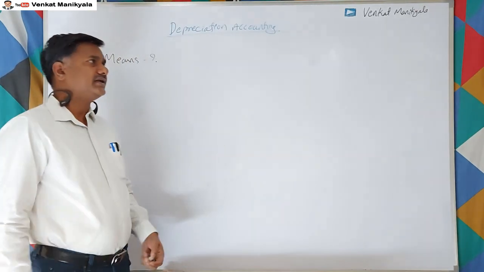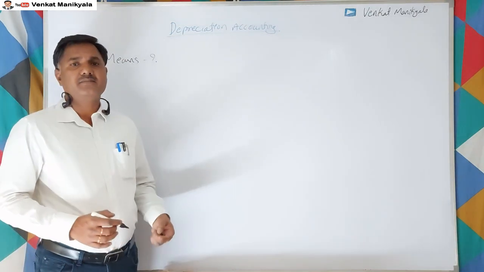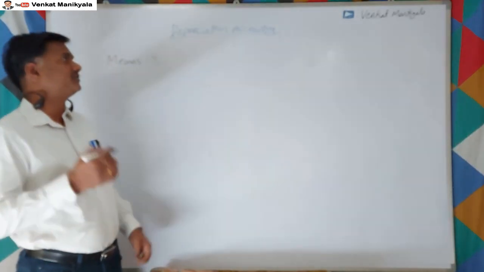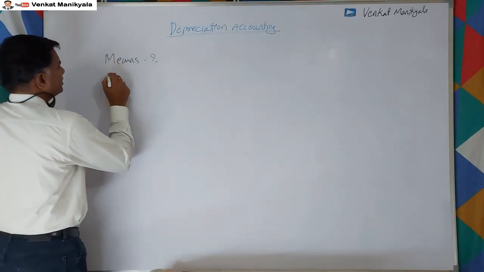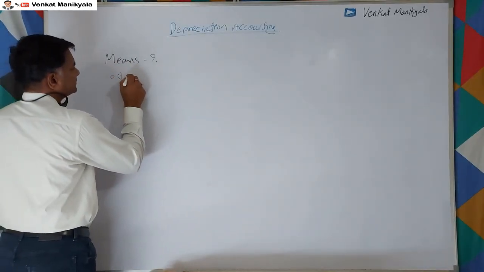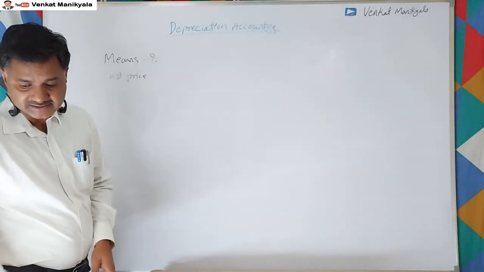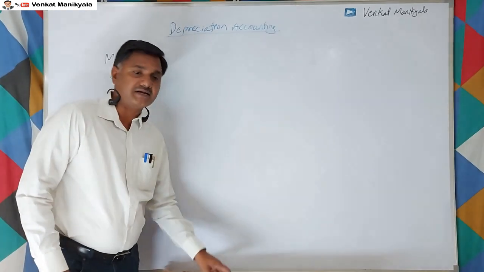The main characteristics of the depreciation provision: it is based on the cost price we have to provide, and we should not provide on the market price. It must be cost price.